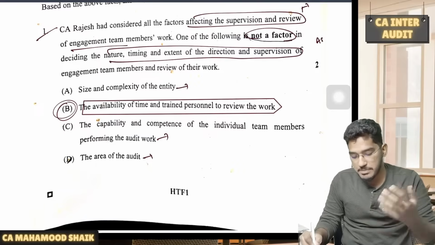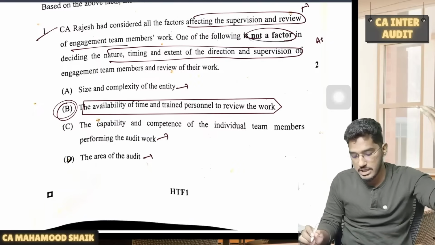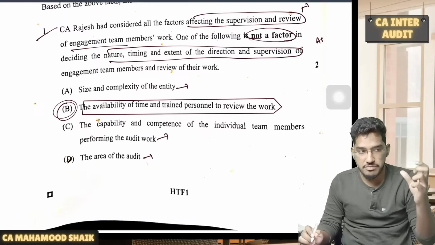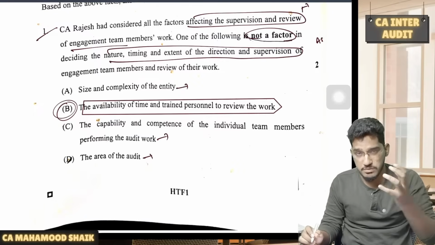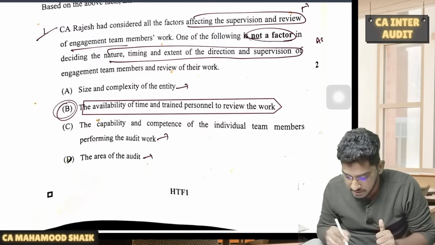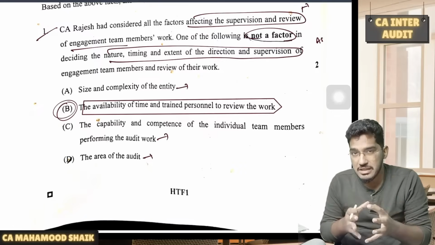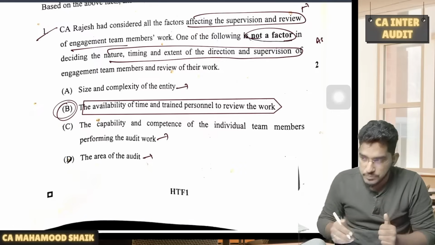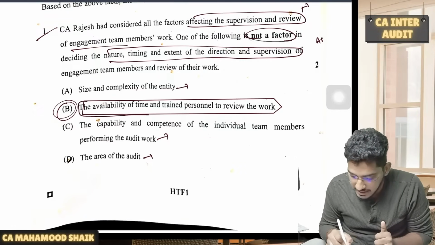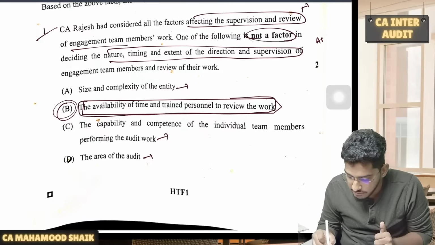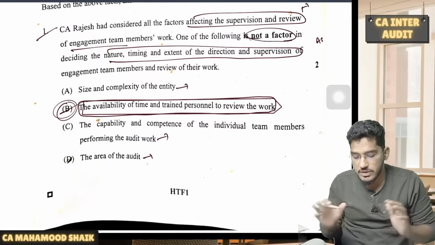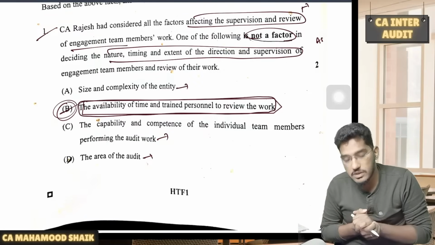If you go to audit strategy, planning and program, even in my material, you will find one concept: what are the factors which affect direction, supervision and review of the engagement team members. They are asking you to remember that list and the option which will not fit. Here the option which will not fit is the availability of time and trained personnel to review the work. This is one factor which will not determine the nature, timing and extent of supervision and review.